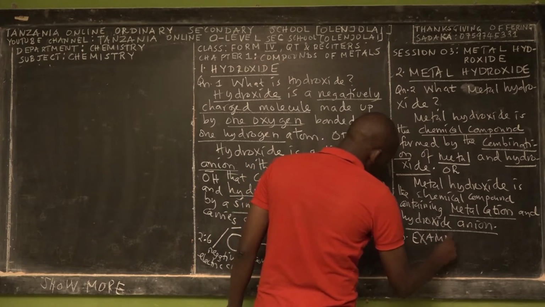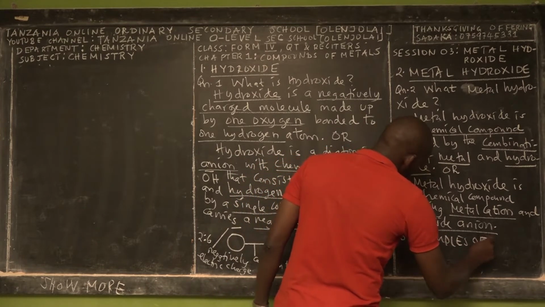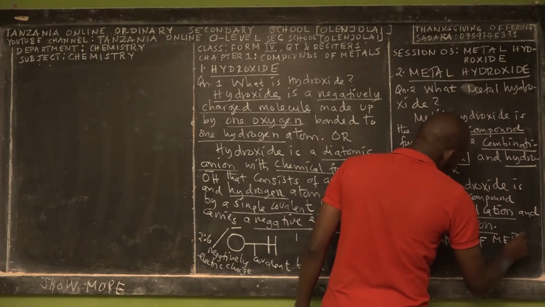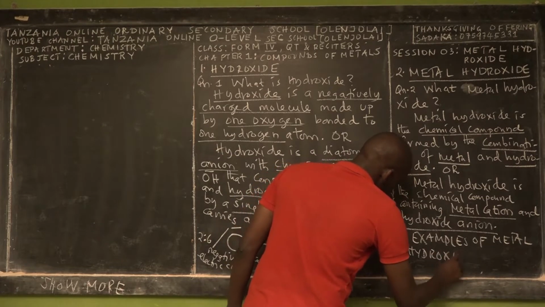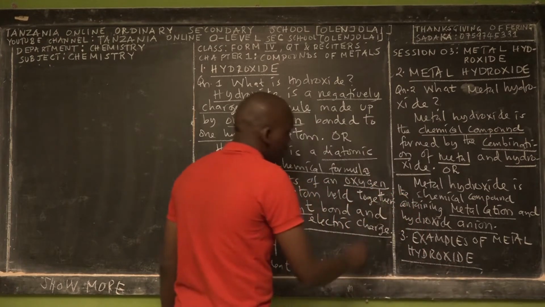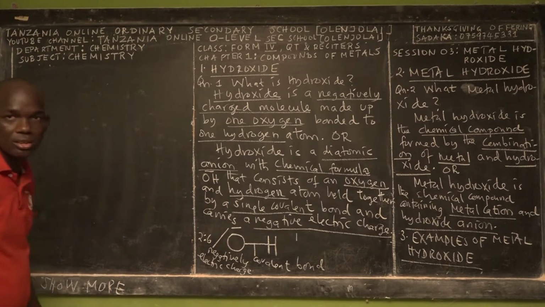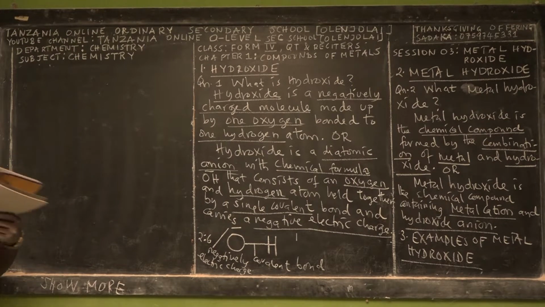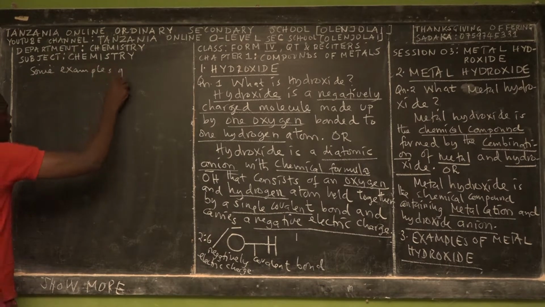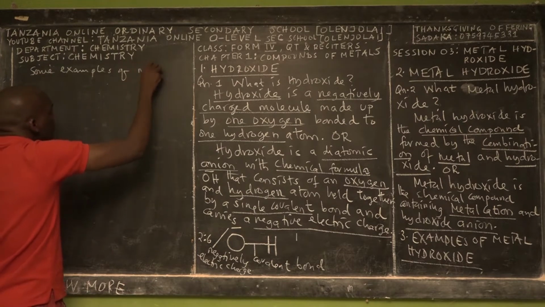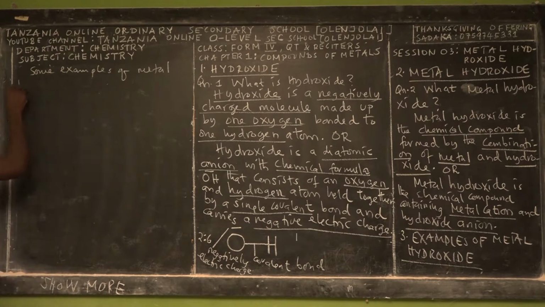Examples of what? What are the examples? Examples of metal hydroxide that we are learning. What are the examples of metal hydroxide? Some examples of metal hydroxide are these.